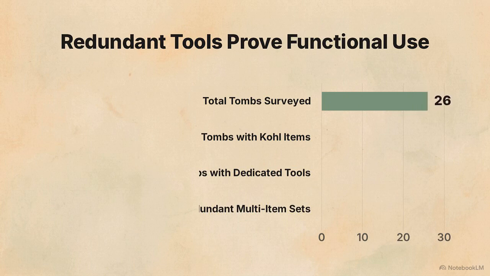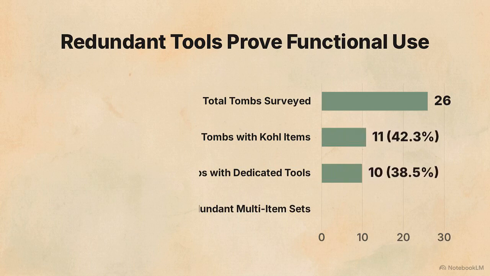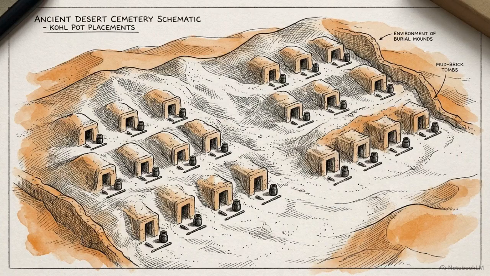We apply rigorous denominator bounds to this specific subsection, identifying exactly 26 inventory tombs. Explicit coal and toilet items occur in 11 of those locations, confirming 42.3 percent. Physical boundary defense was a community-level habit that extended straight into the funerary landscape.